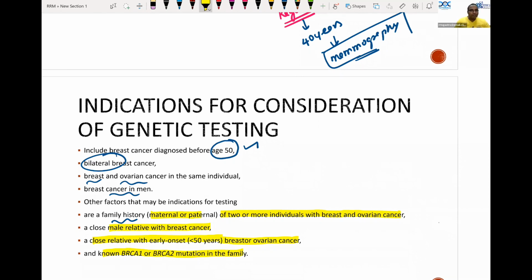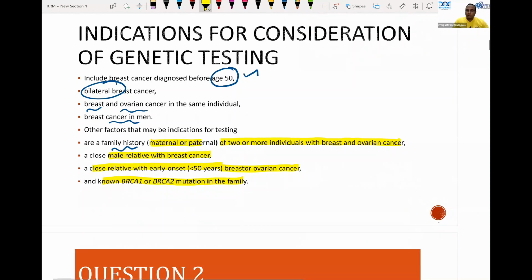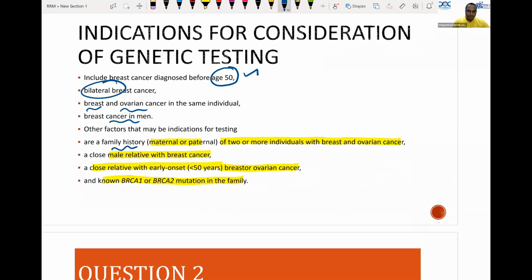Stopping the OCP or doing a mammography, yes, all are going to be useful, but the next important step is to look for BRCA testing. That is very important, okay? So this is a classical question.